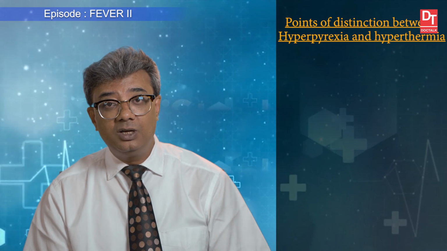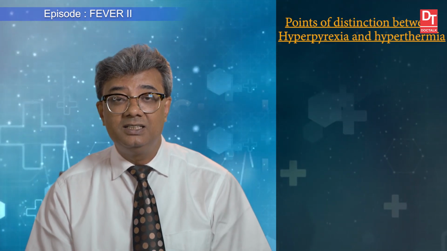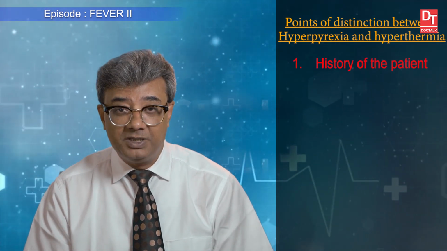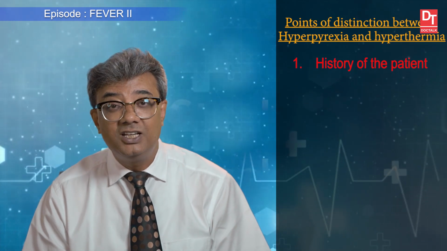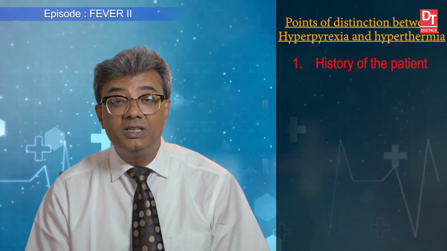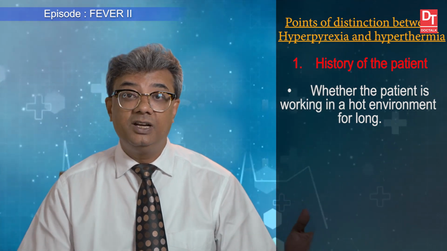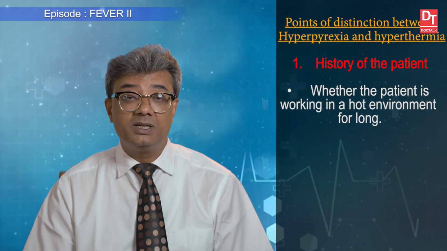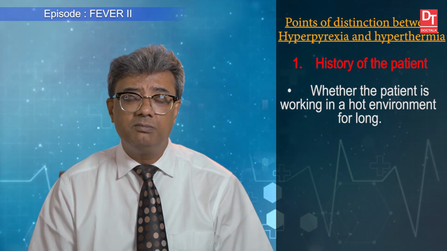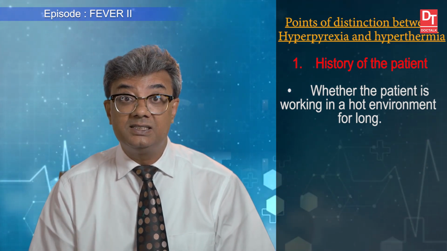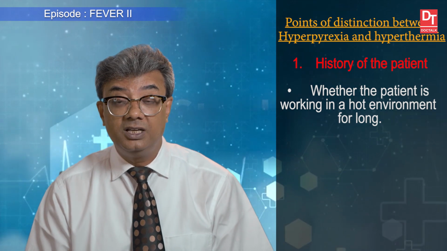Now first, as in all cases in our clinical medicine, preceding history of the patient is very important. First, history of the patient, whether that patient is working in a very hot environment, suppose one person is working in a very hot environment or doing exercise in a summer very hot environment.